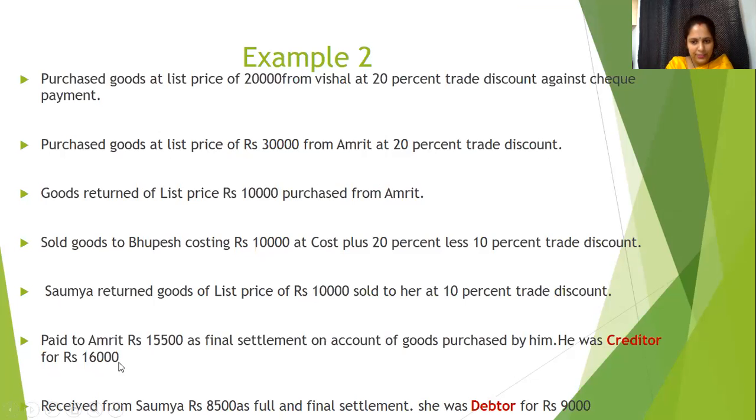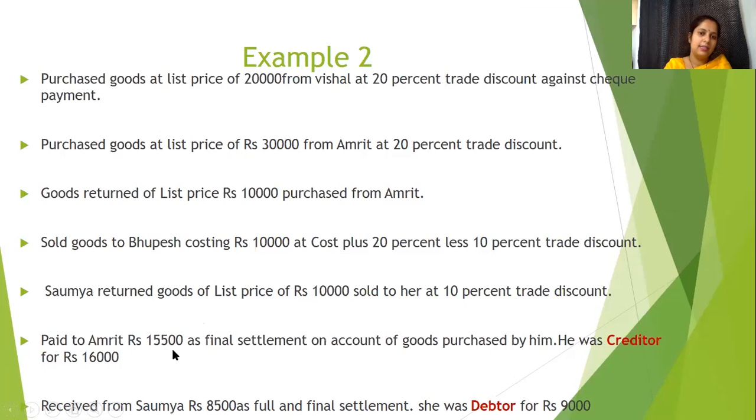Okay, we have purchased certain goods from Amrit. We are returning certain goods to Amrit. Now we are creditor for rupees 16,000 to Amrit, but we are now paying only 15,500.